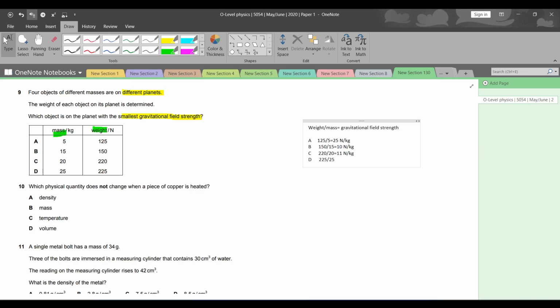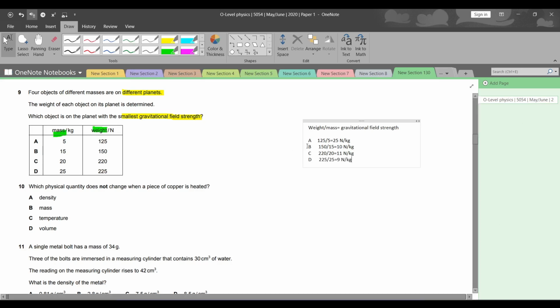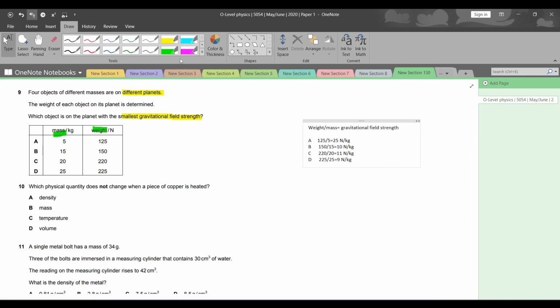divided by 25, that will give us an answer of 9 newtons per kilogram. So what is the smallest gravitational field strength? That is of course D.